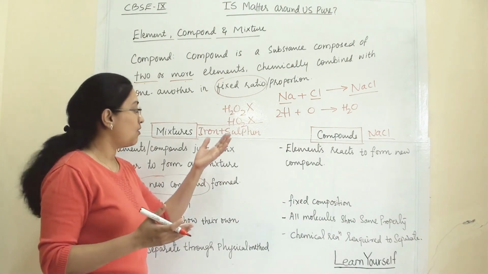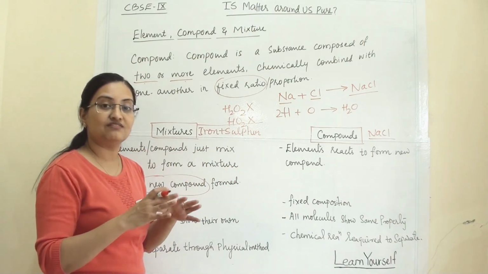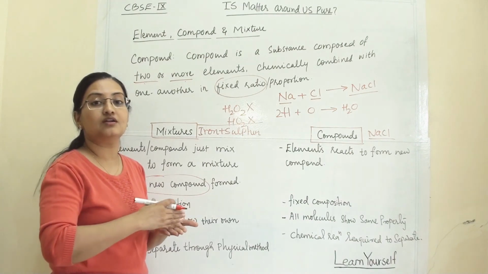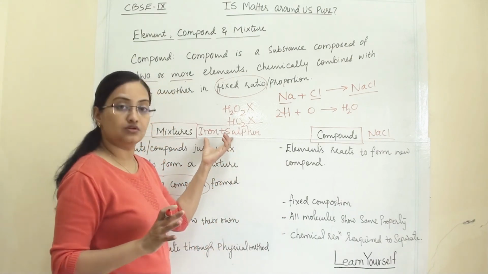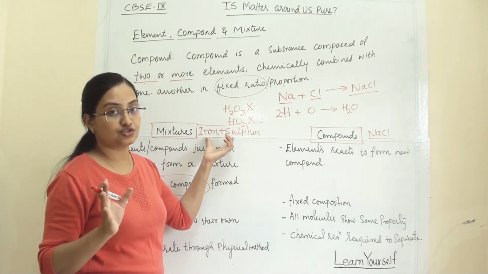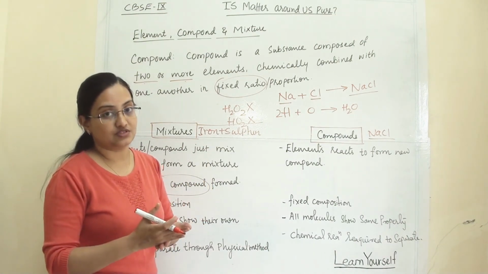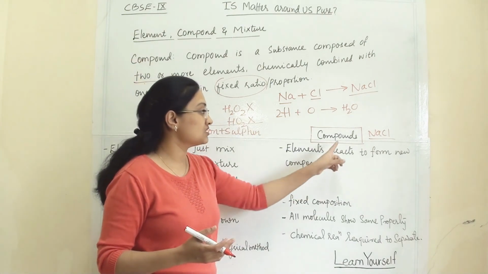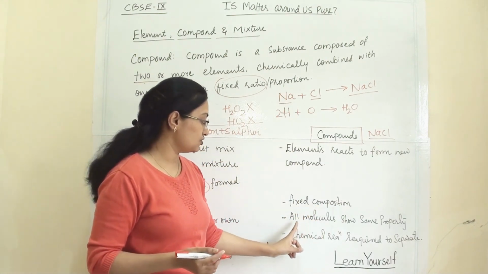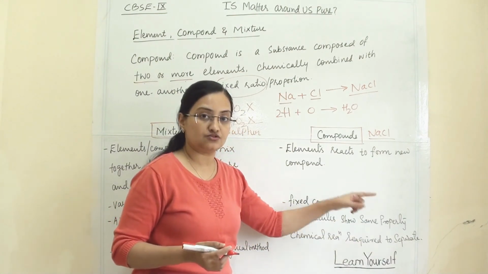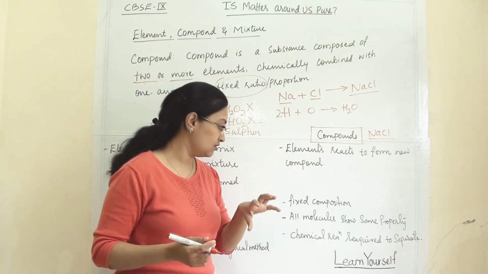You can separate, and whatever constituents or substances you have put in the mixture, they will retain their property because they have not undergone any chemical change. Here, in a compound, it is a fixed composition. Mixtures do not have any fixed composition. You can put as much as you want of any substance. Whereas in a compound you cannot do so, because the proportion is fixed. All molecules show the same property. So throughout the compound, all the molecules will show the same characteristic properties.